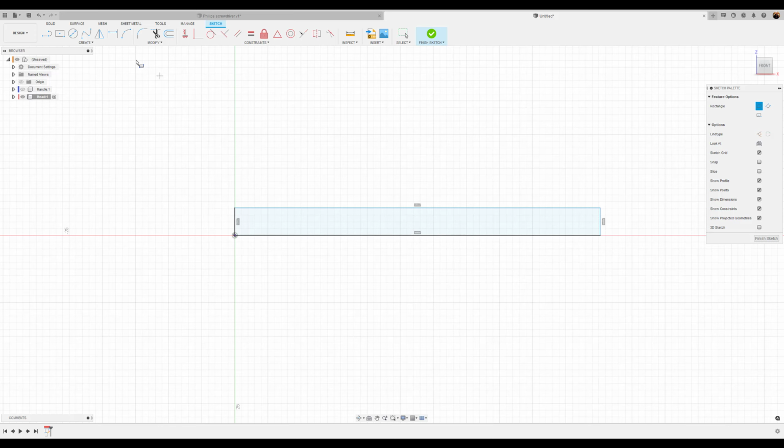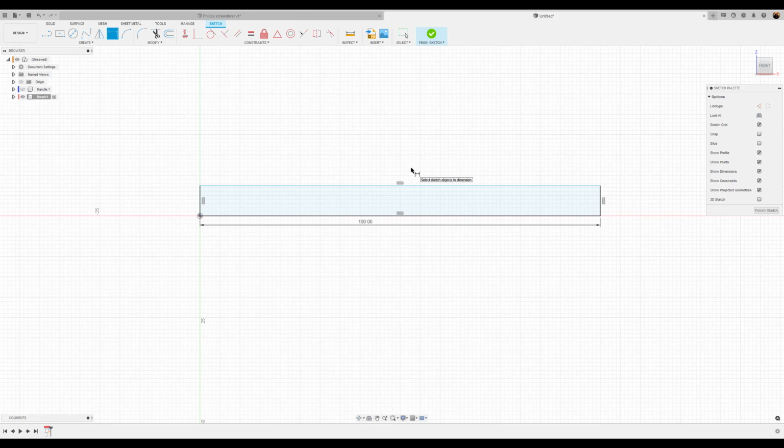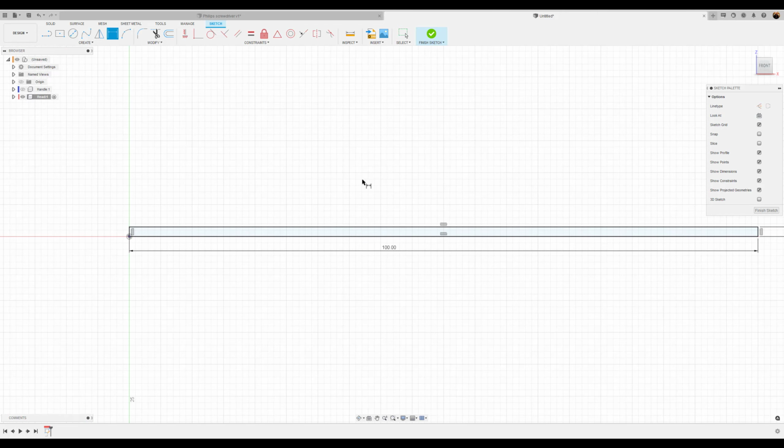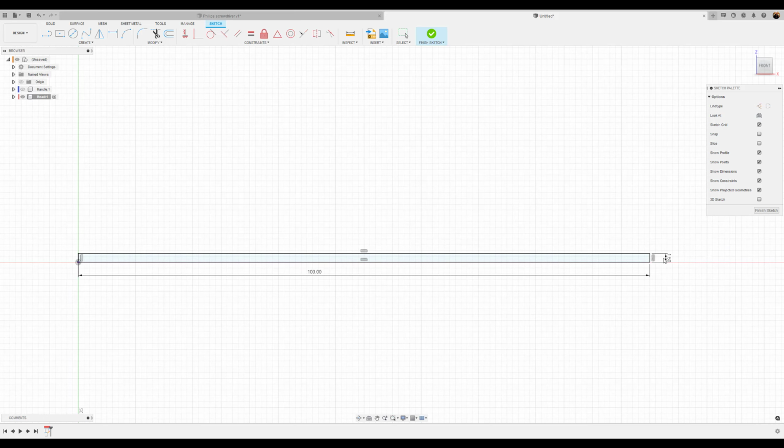And so for the top, actually let's go ahead and dimension it first. .100 millimeters. We'll make this about a 1.5. Fully dimensioned. Okay.